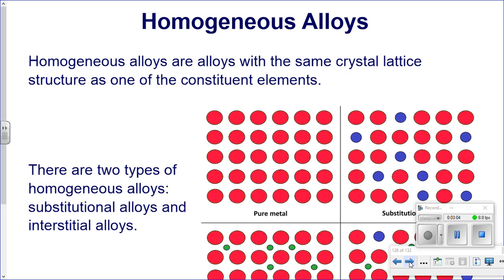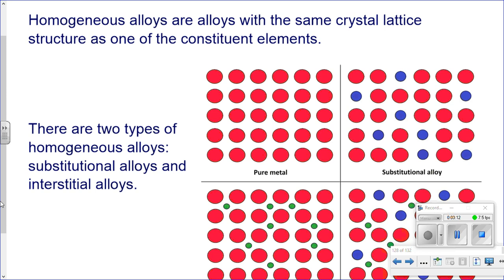If we talk about a homogeneous alloy, these are alloys with the same crystal lattice structure as one of the constituent elements. In other words, take a look at the pure metal. Let's say this is all copper. Now I'm going to substitute in a metal that is close in size. It's called a substitutional alloy.